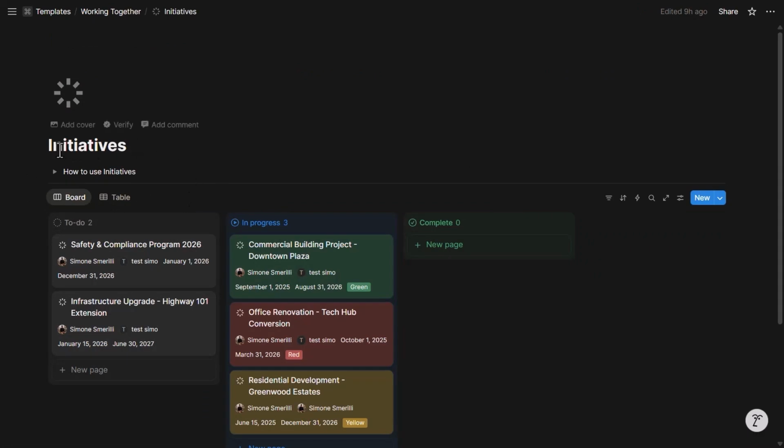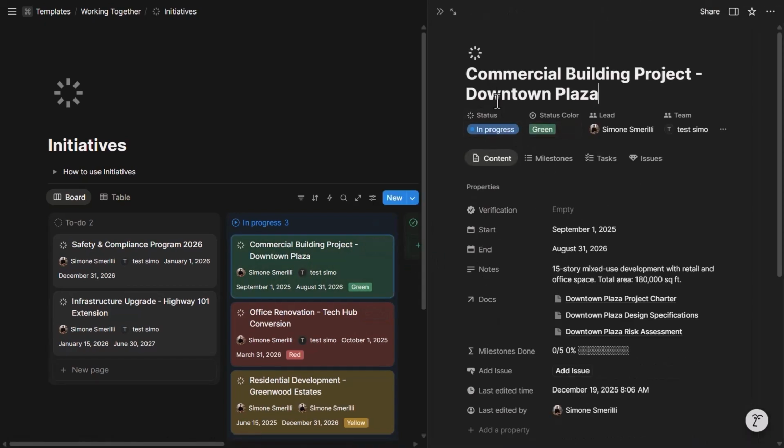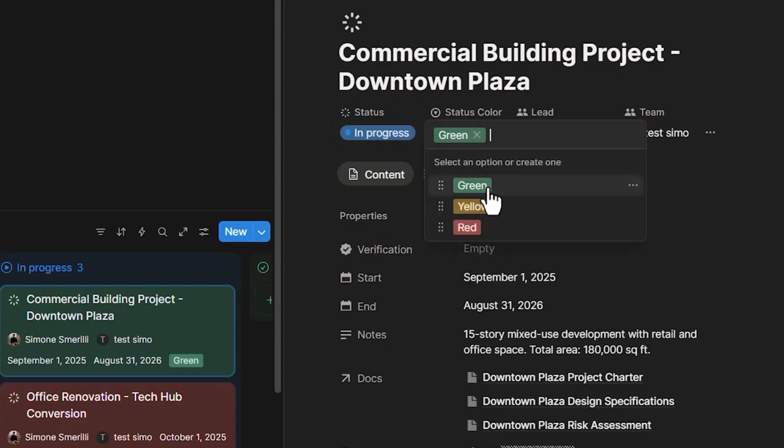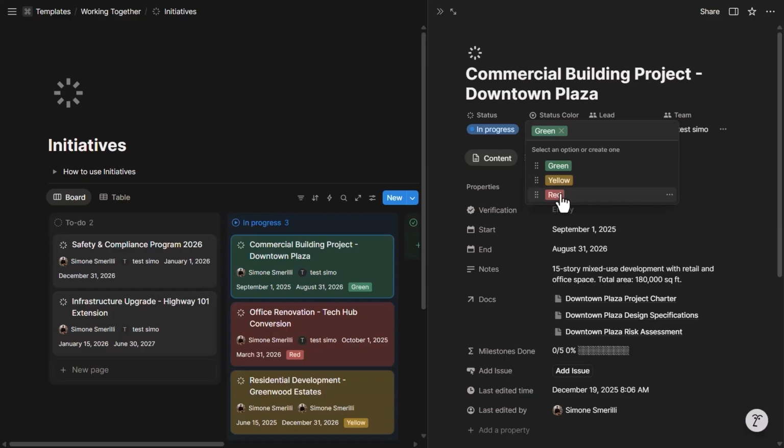For example, here are initiatives by status. I can easily create an initiative from here, or I can open an existing one and see the status. The color is the same system that's used within the working together management system. Green, on track; yellow, not on track, but there is a solution or a plan happening; and red, meaning that it's not on track and there is no plan, so it needs to be addressed and resolved to course correct on the status of the initiative.